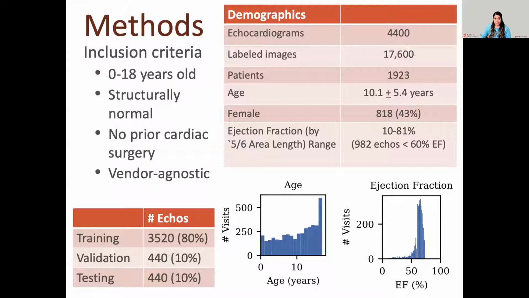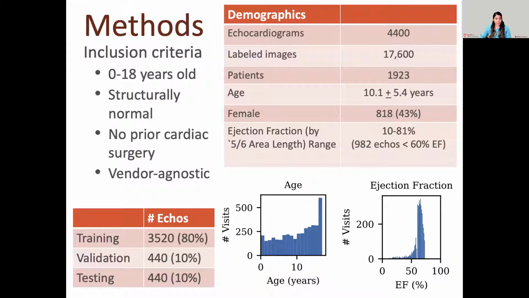The range of ejection fraction is also listed below. We took the 5/6 area length as our ground truth and have a range of 10 to 81% in our data set. Approximately almost 1,000 patients have an ejection fraction of less than 60%. In the bottom left of the screen, you can see the breakdown of the echocardiograms used for training, validation, and testing.